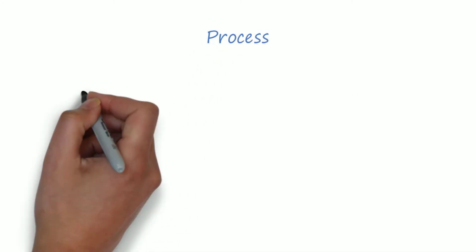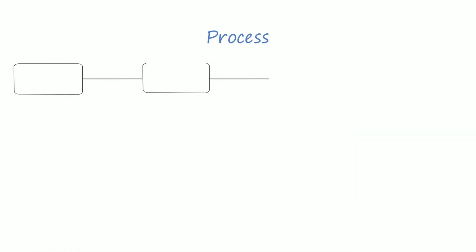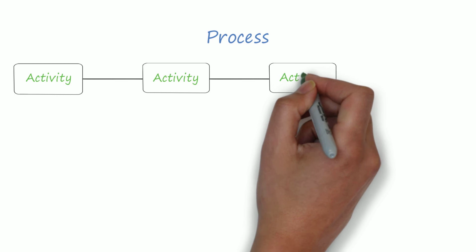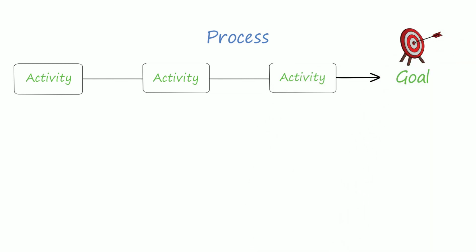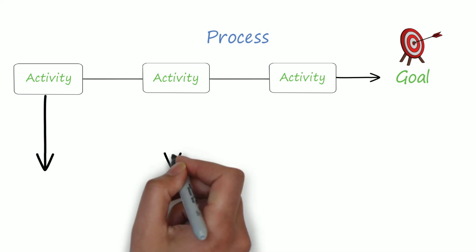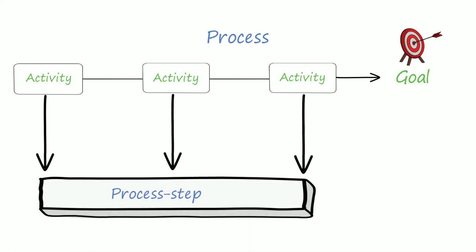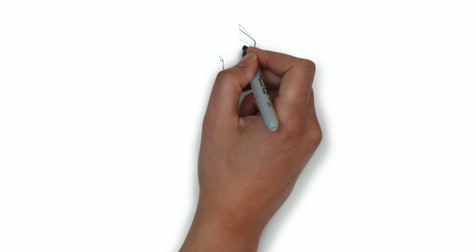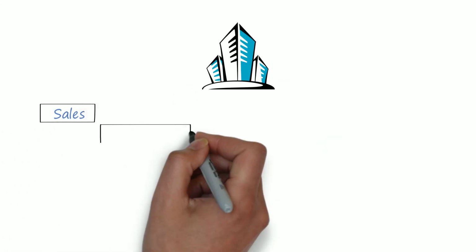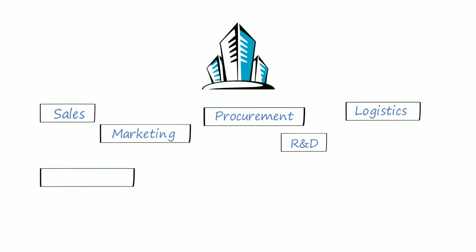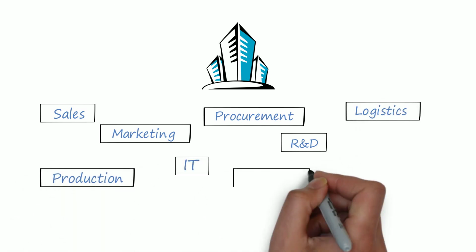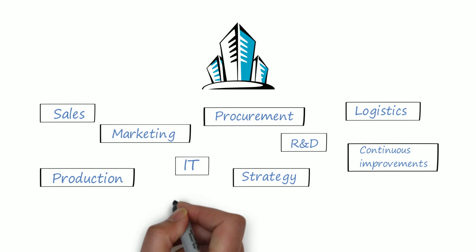A process. A process is a sequence of different activities. The order of these activities is logical, and at the end they result in a desired goal. Every activity is called a process step. In a company there are a lot of these processes: sales, marketing, procurement, R&D, logistics, production, IT, strategy, continuous improvements,